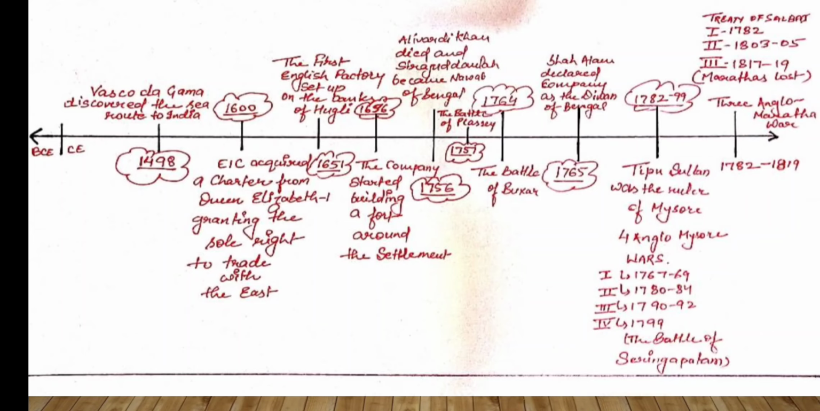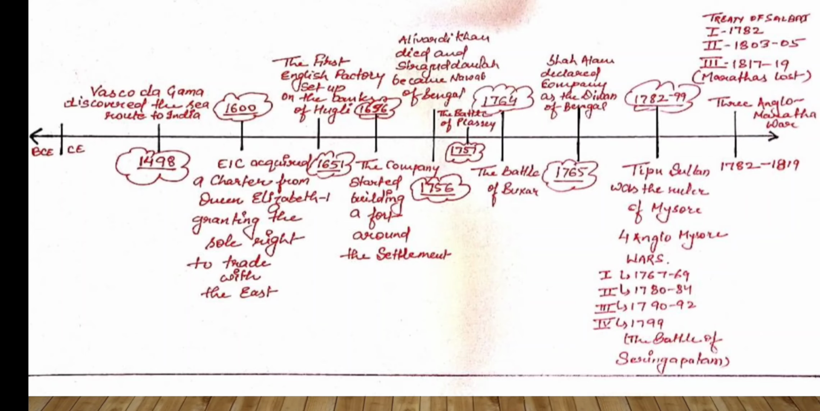So there were 4 wars. The first was fought between 1767 and 69, the second between 1780 and 84, the third 1790 to 92, and the fourth one, when Tipu Sultan died, happened in the capital of the Mysore kingdom, Seringapatam. That was in 1799. And the second series of wars, in which there are 3 battles, one was in 1782, in which a treaty was signed, the Treaty of Salbai. There was no clear winner, so the war was pacified.